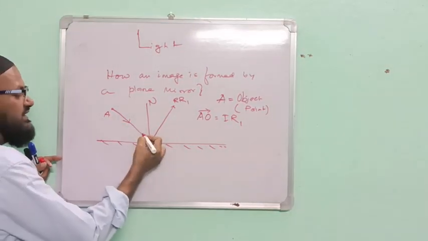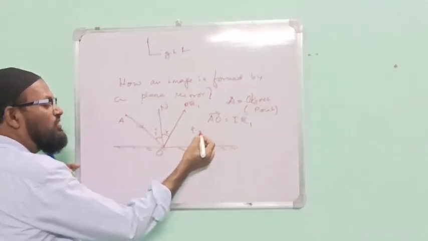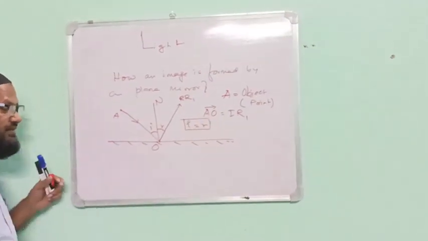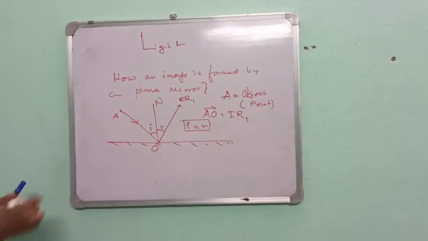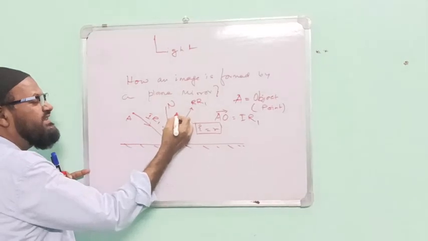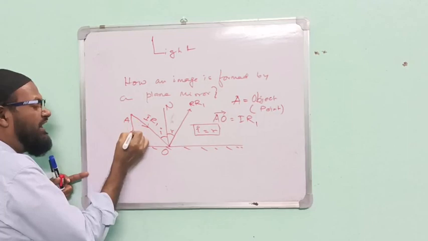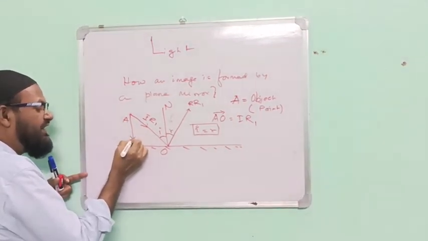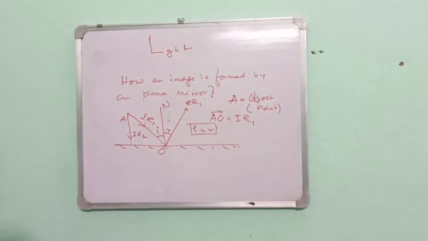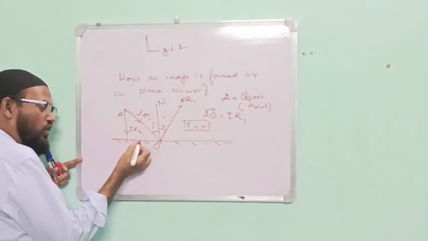This angle I and this angle R, according to the second law, I equal to R. Another incident ray, IR2, falls on the mirror normally.